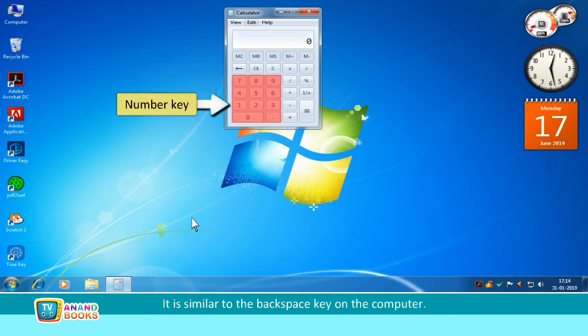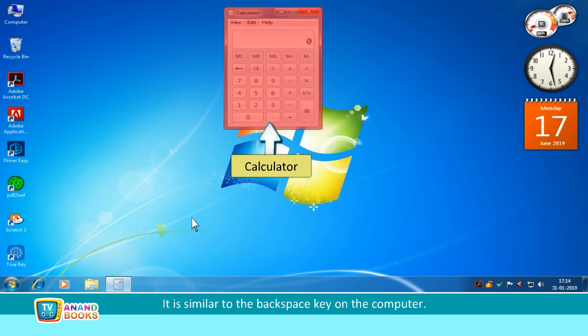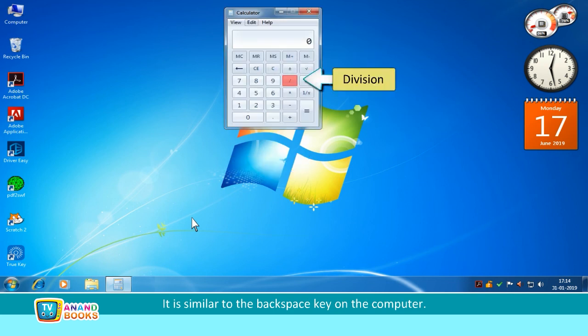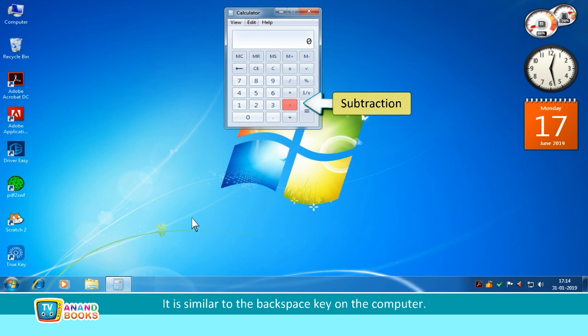Backspace key, number keys, calculator, clear key, division, multiplication, subtraction, equal to, addition.